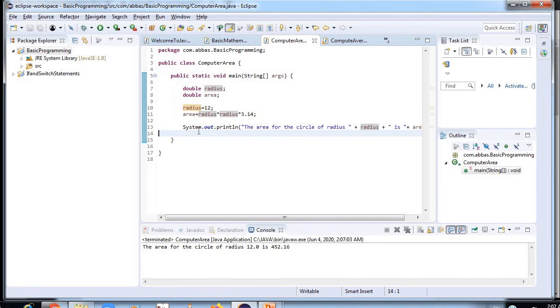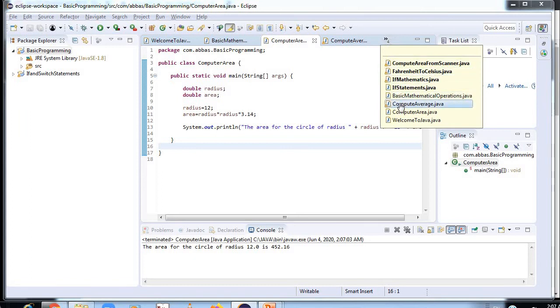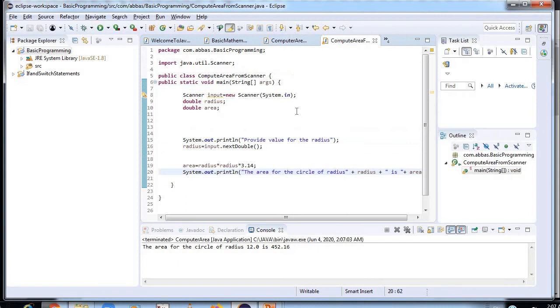Now in this I cannot do an input. So if I wanted to do an input, I have to use another thing, that is scanner, Java scanner. So we are coming back. Another program will be Java scanner. Here it is. Now everything is the same.